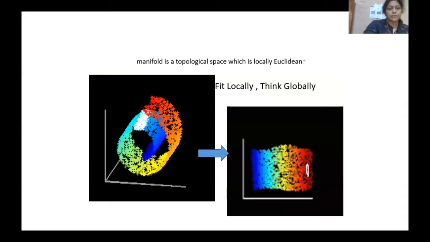Basically this is a point when you are moving along this point. So you are taking this plane. So you are fitting locally, but you are thinking globally. This is the example of how manifolds give you the distance among these points.